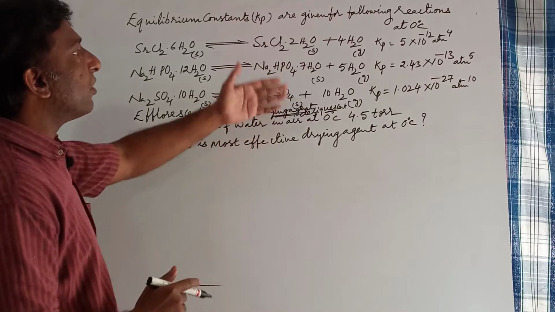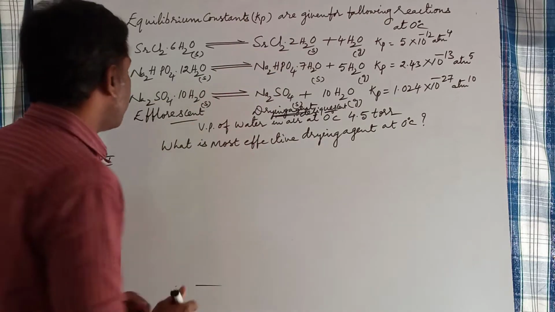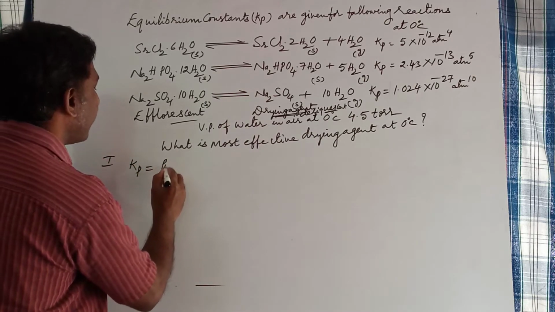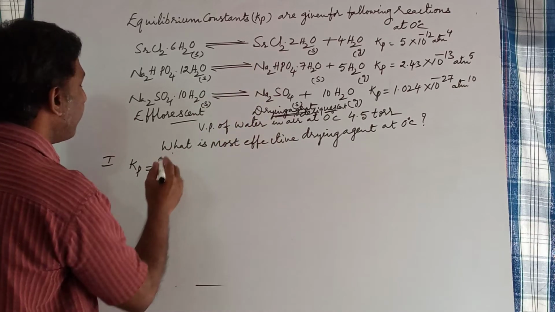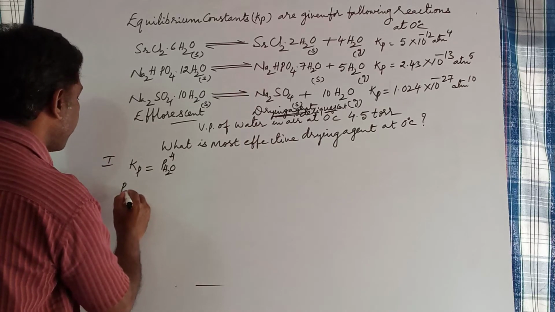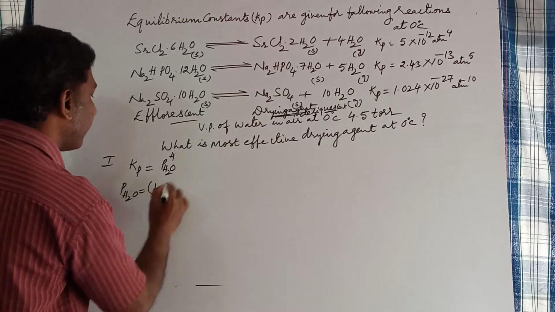Therefore, the equilibrium constant in terms of partial pressures is related to the vapor pressure of water only. So Kp is equal to the partial pressure of water vapor raised to the power of its coefficient in the balanced equation, that is 4. Therefore, the partial pressure of water vapor is equal to Kp raised to the power 1 by 4.